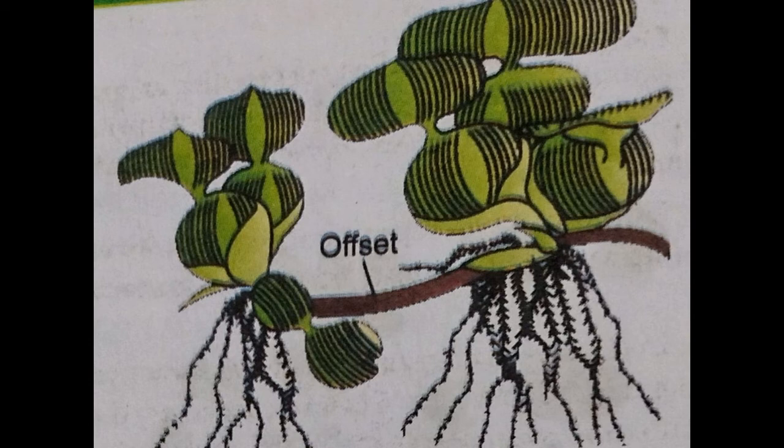It is helpful for this. Now it has the offset which normally grows in a horizontal way, and after growing a certain distance, the roots develop from here and the shoot also develops from here. So when it is detached from the mother plant, it develops into an independent Eichhornia plant. So the offset acts as the vegetative propagule for this plant, and it produces new plants at a very rapid rate and in all directions. That is why this offset acts as the vegetative propagule in asexual reproduction in the case of Eichhornia.